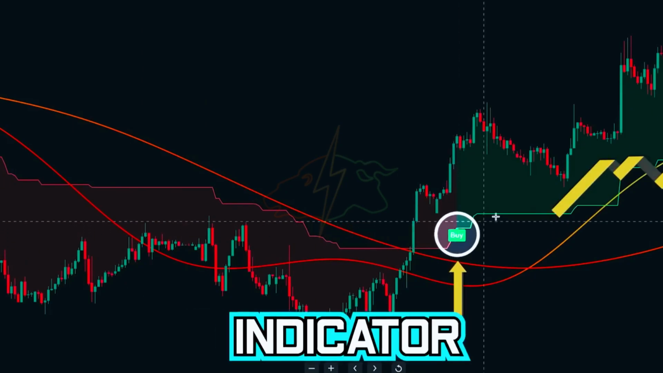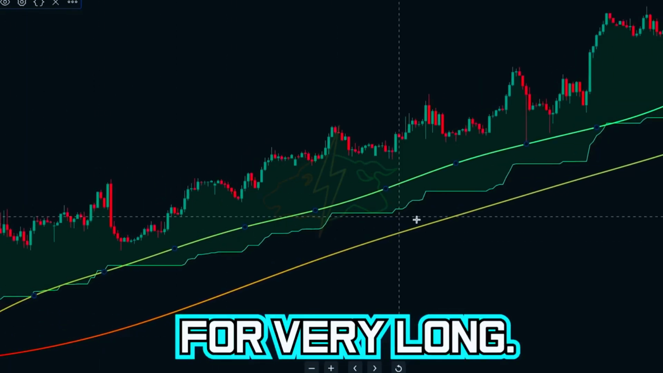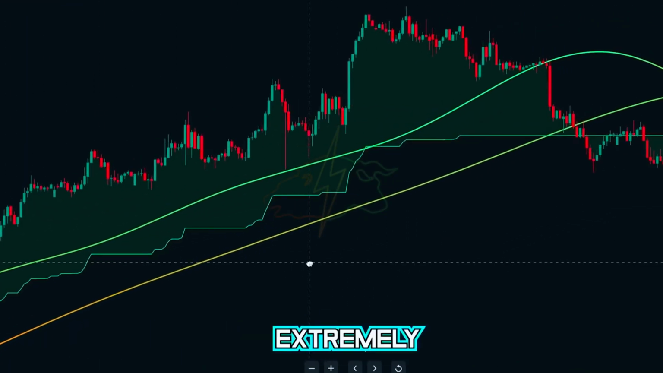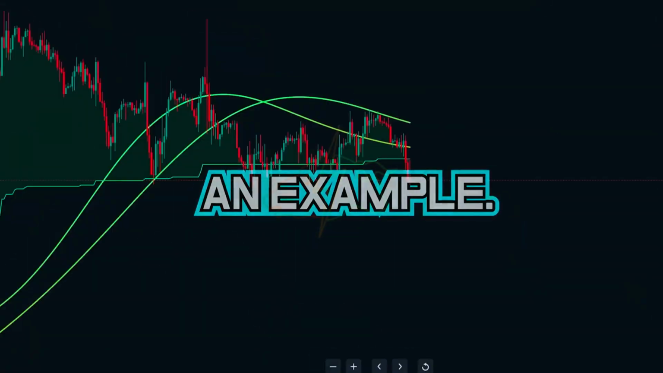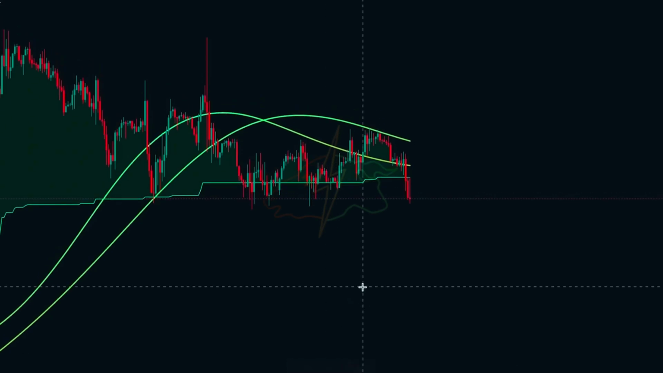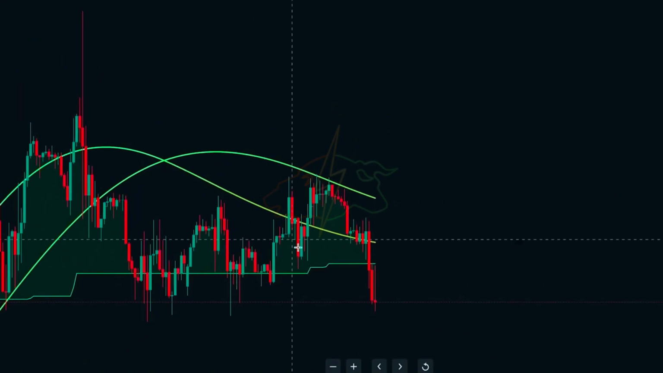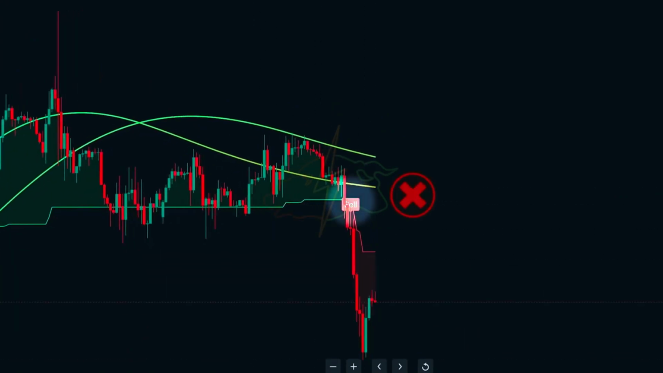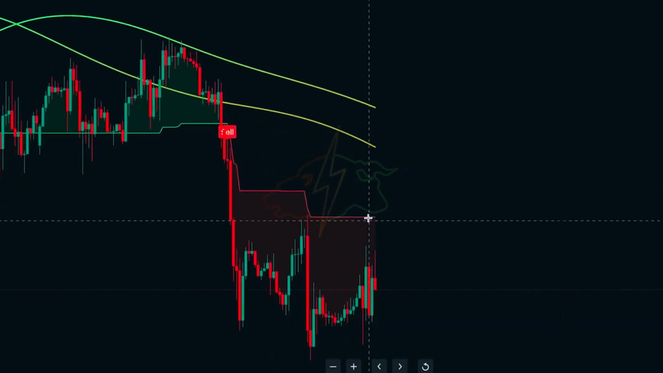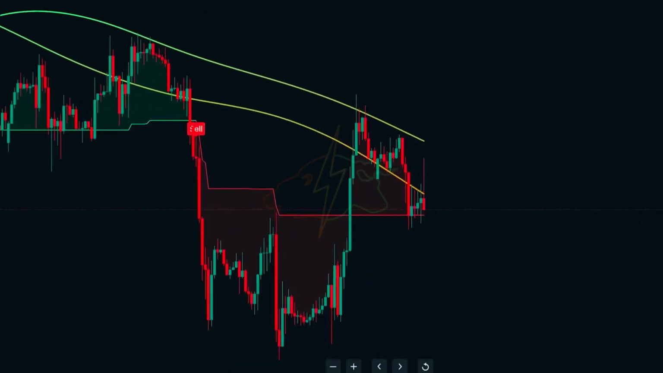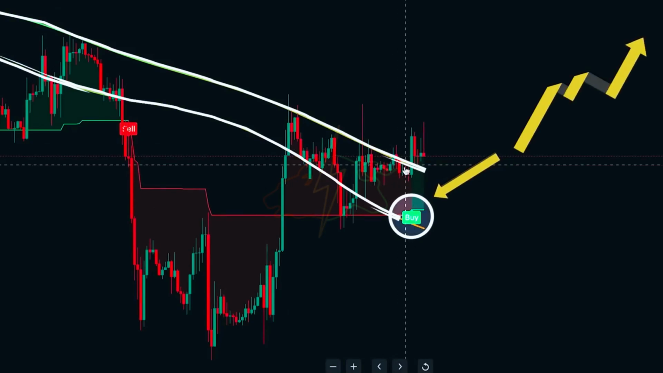Given that the G channel indicator does not print many signals, and when it does print a signal it holds the trade for very long, this will allow us to catch extremely large moves in the market. Here is an example. We are currently analyzing the GBP/USD on the 1-hour time frame. As you can see, the market was previously in a downtrend based on the useful MA. Since we are already in a downtrend, we will ignore any sell signals since we are trying to catch the start of the reversal. Now we can see we received a buy signal in the downtrend.